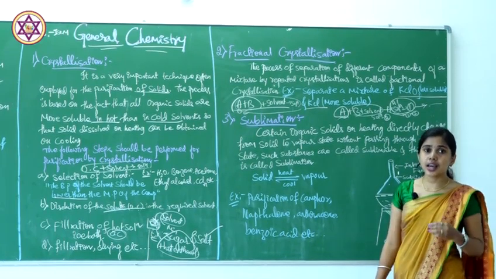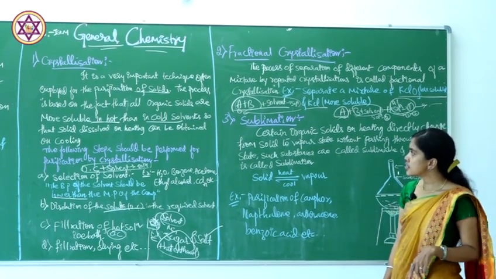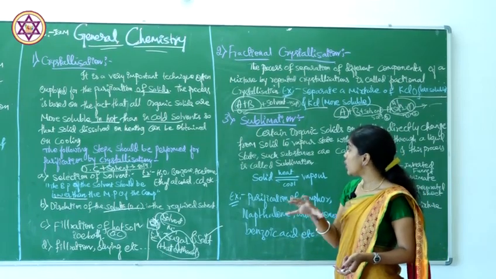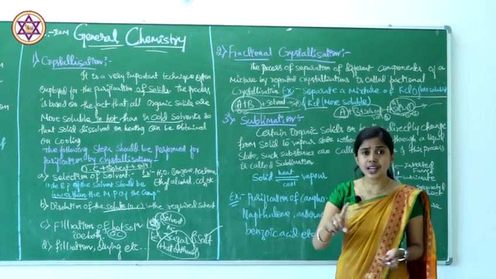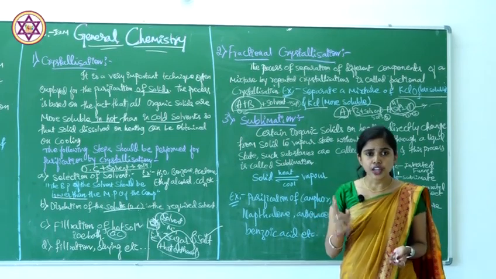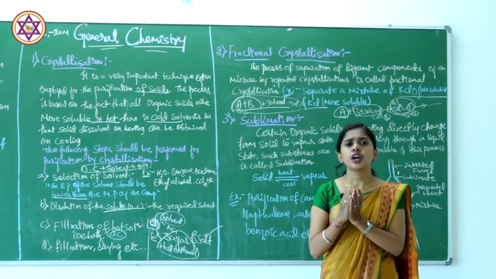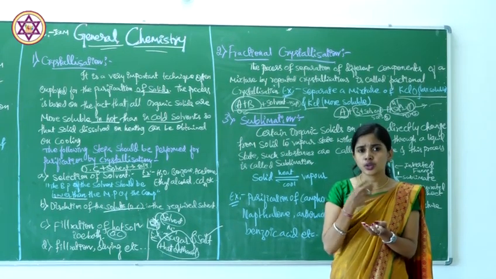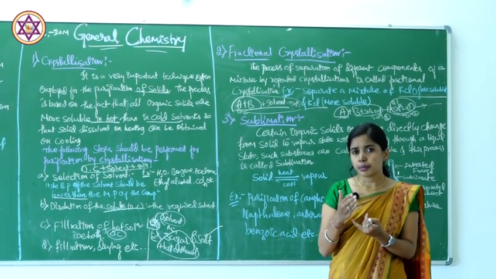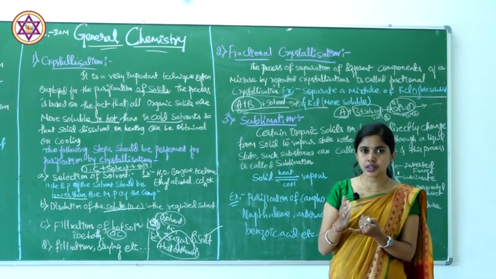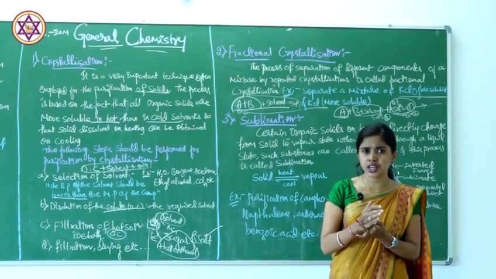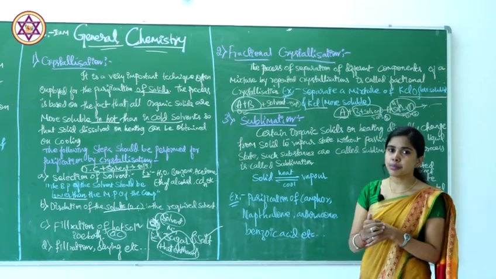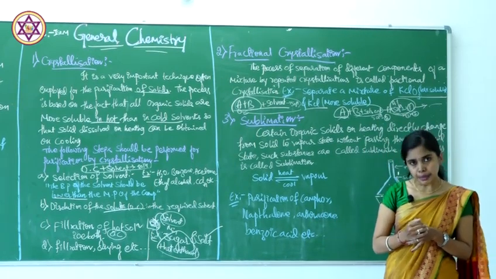This is about fractional crystallization. Then the third one is sublimation. We know that in crystallization as well as in fractional crystallization, we take the solid compound, two or more mixtures will be there, and we elute them out by particular steps. Crystallization and fractional crystallization are almost the same. Then the third one is sublimation. What do you mean by sublimation?